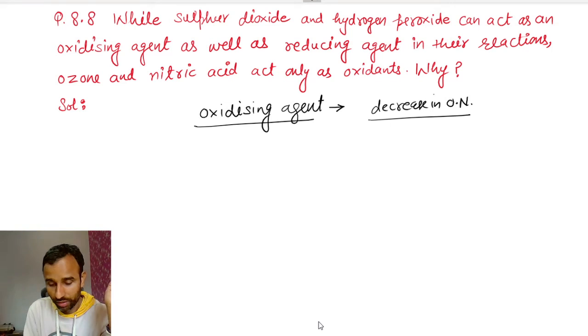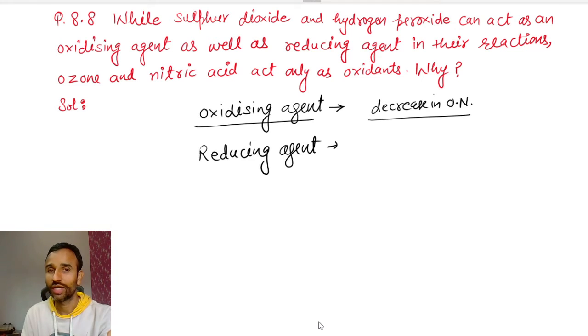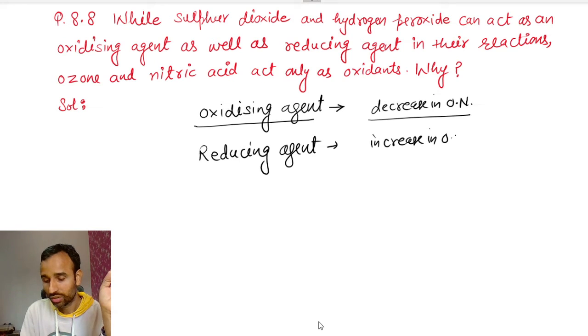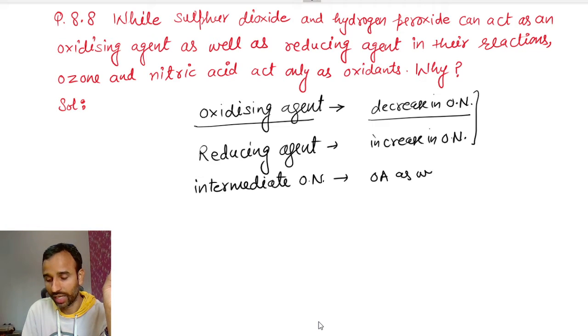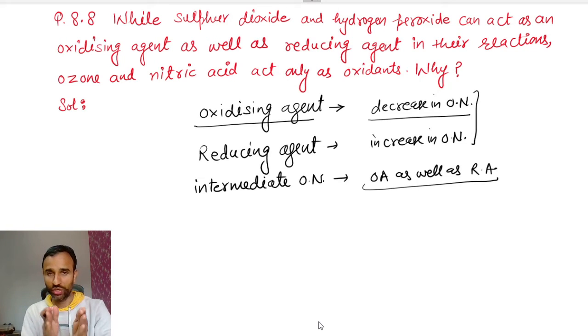And a reducing agent is one which reduces others and itself gets oxidized, meaning an increase in oxidation number. If a substance has an intermediate oxidation number, then it can act as an oxidizing agent as well as a reducing agent, because it can be decreased or increased.